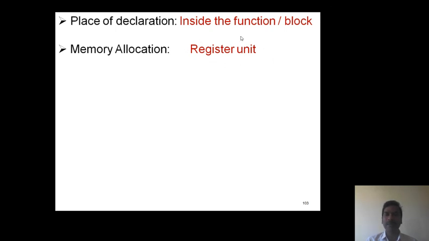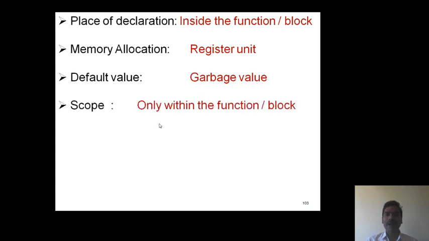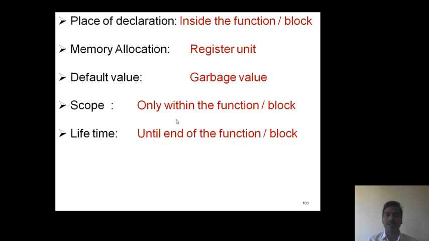Now this is one important point. When we observe previous storage classes, memory is allocated in memory unit, whereas for register storage class variables, memory is allocated in register unit. Now default value of a register storage class variable is garbage value. Scope of register storage class variables is only within the function or block, and its lifetime is until end of the function or block.